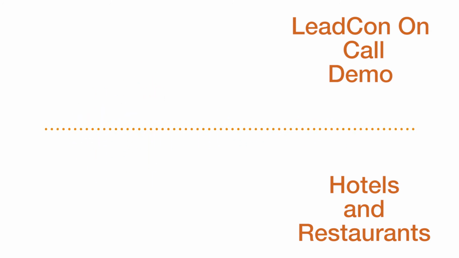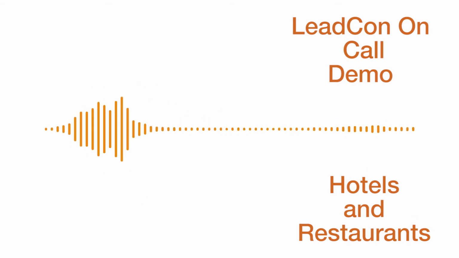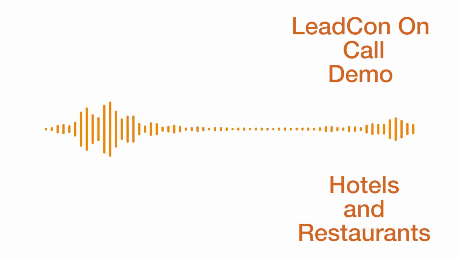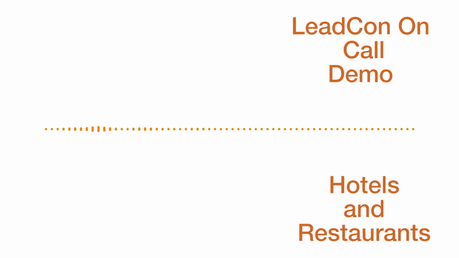Once done, you can scroll down and you can see there is a button which says submit. Once you have clicked on submit, there will be a pop-up which says lead added successfully.